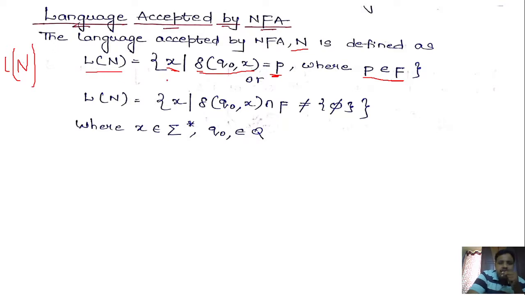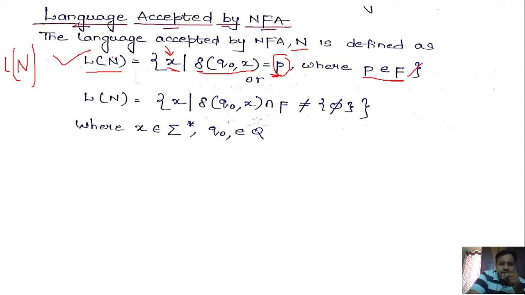So what we are considering here is the set of all strings x such that when you process x from q naught, you are going to get some state p which is a member of the final states, right? So if those conditions are satisfied, then those particular strings are accepted, and the set of strings which are accepted by the NFA defines its language.